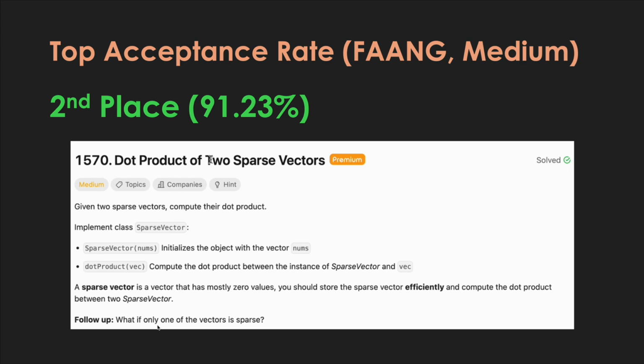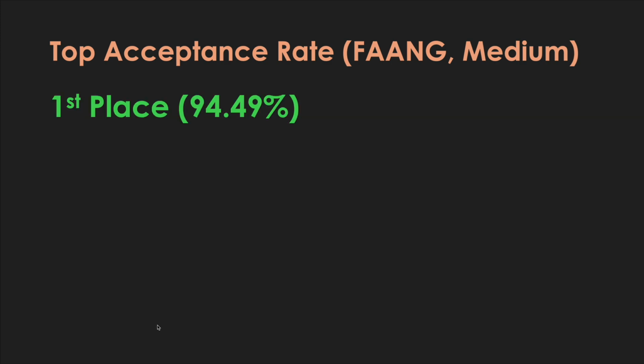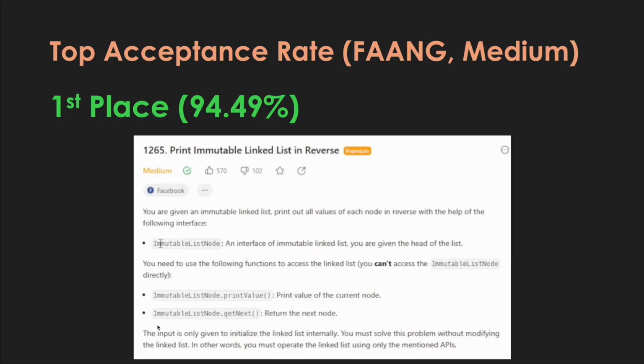And at the first place for the top acceptance rate in the medium category with an acceptance rate of 94.49%, that's quite high. And again, these have substantial submissions. I checked that. So all of these have 25 to 30K plus submissions. So yeah, at first place, it's 1285, print immutable linked list in reverse.